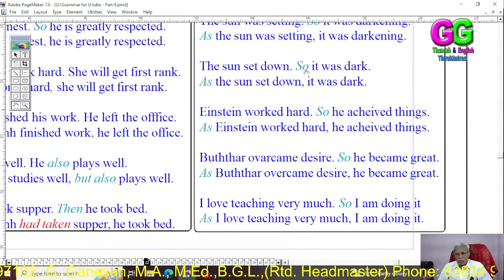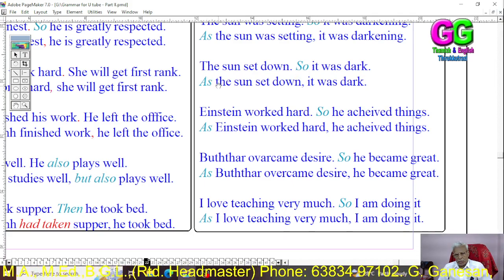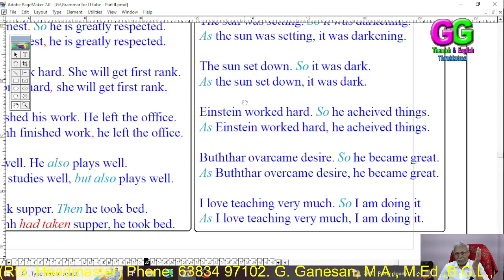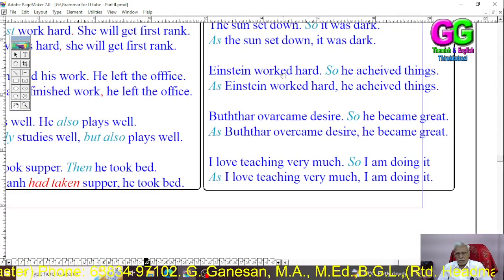The sun set down, so it was dark. So, conjunction as, capital T, small t. As the sun set down, it was dark. It was dark because the sun set down. Einstein worked hard, so he achieved things. As Einstein worked hard, he achieved things.